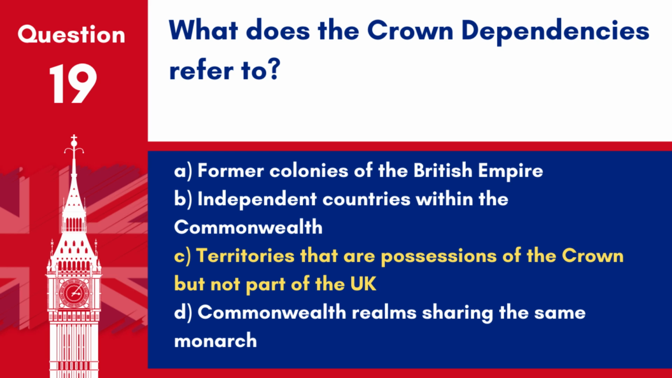Answer. C. Territories that are possessions of the Crown but not part of the UK. The Crown dependencies include the Isle of Man and the Channel Islands, which are directly under the monarchy but are not part of the United Kingdom itself.